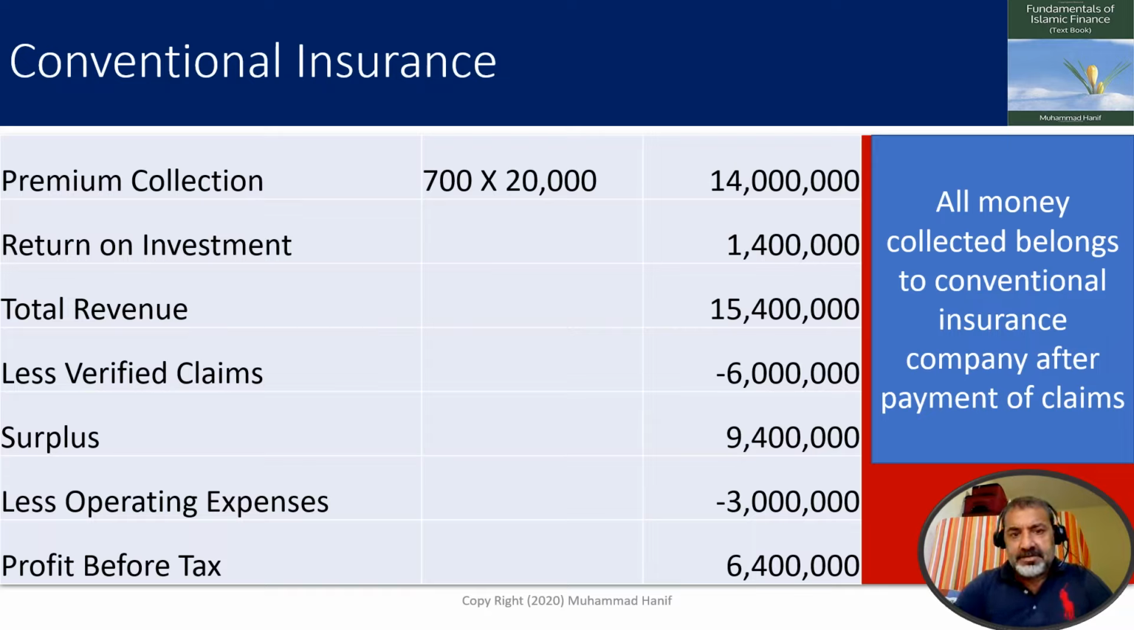Premium collection 700 multiplied by 20,000, 14 million. Return on investment 1.4 million. Total revenue 15.4 million. Less verified claims 6 million. Surplus is 9.4 million. Less operating expenses 3 million. So profit before tax for conventional insurance company is 6.4 million.